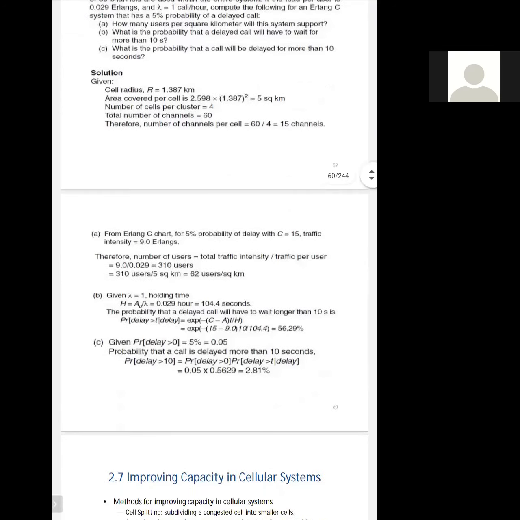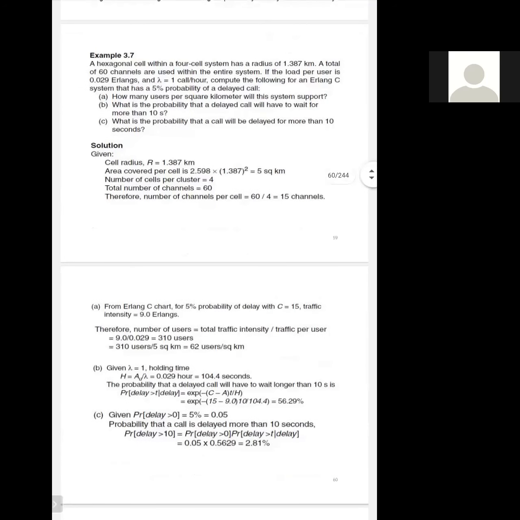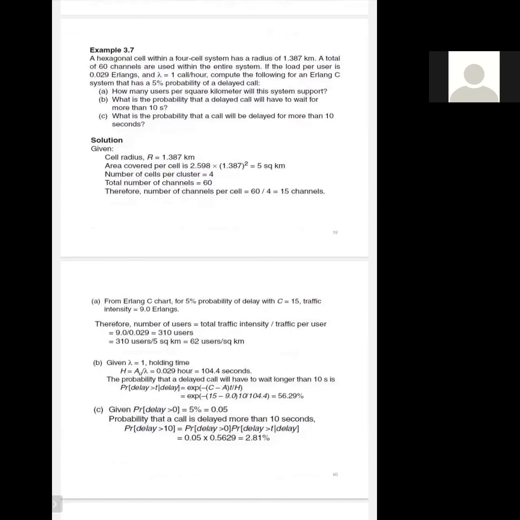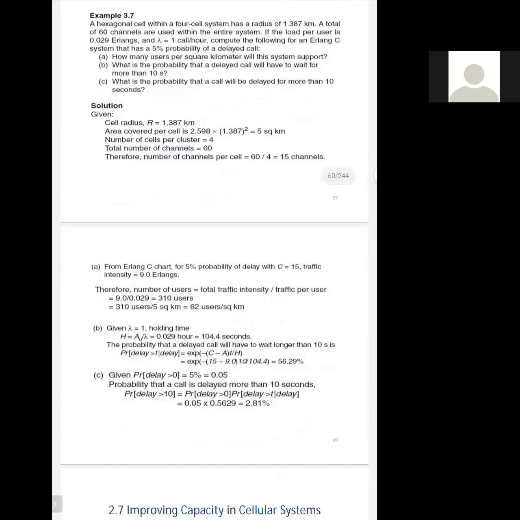Then we have the delay parameter: we have to find the probability that a delayed call will have to wait for more than 10 seconds. For this, lambda is equal to 1 call per hour, as given in the problem. The holding time is given by A_U divided by lambda. So it is 0.029 hour, or you can say 104.4 seconds.